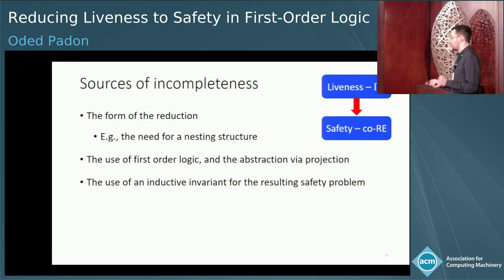I do want to mention that this reduction is incomplete. A reduction from liveness to safety really cannot be complete because they have different computational complexity. But the interesting sources of incompleteness are, first, the form of the reduction, and also the use of first-order logic means that maybe just the way we define the abstraction, it's going to lose completeness. And also it could be that the reduction was complete in the sense that the resulting system is safe, but still you have no first-order inductive invariant to prove safety. And in the paper, we give some examples of these.